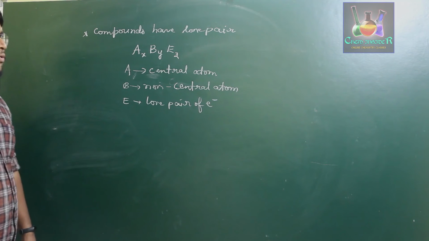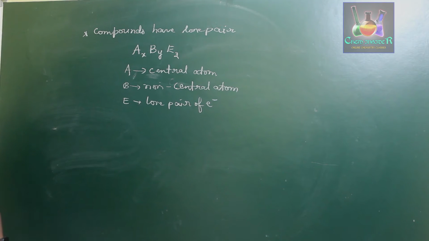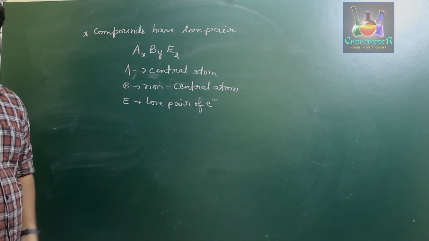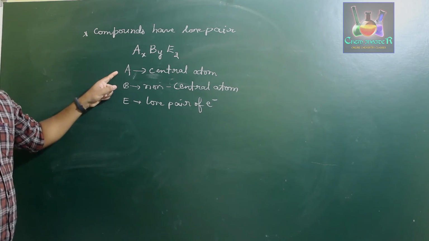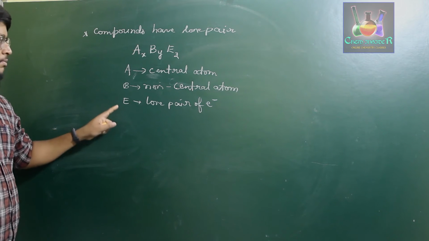If compounds have lone pair of electrons present in the central atom, they will be denoted by the formula AxByEz, where x, y, z are integers, that is, the number of A present, B present and E present.